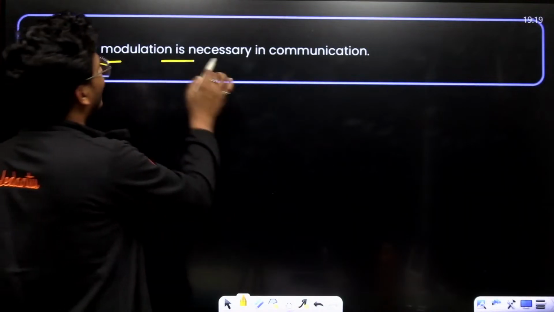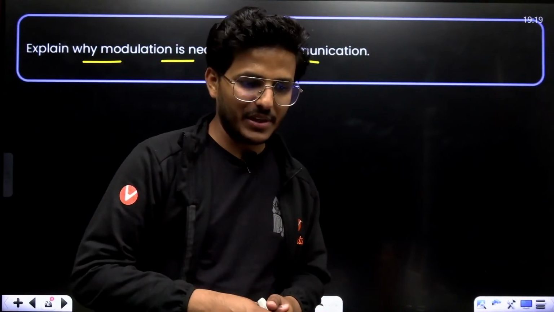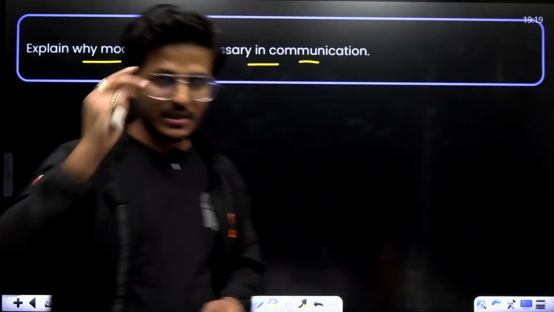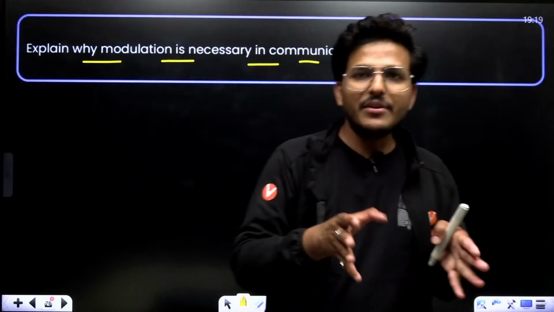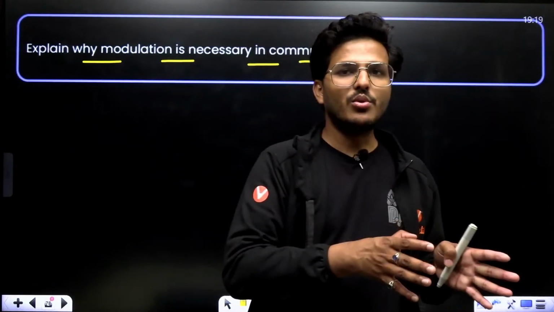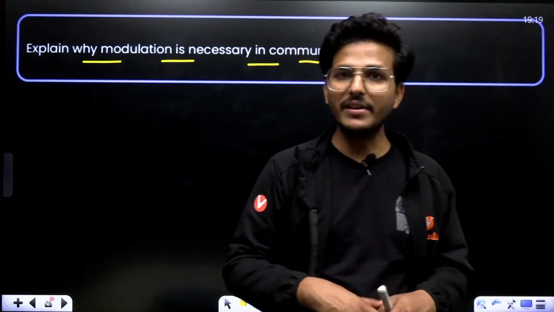Explain why modulation is necessary in communication. As you know, in a communication system, the message signal does not have enough power to arrive at the receiver end, so modulation is required.